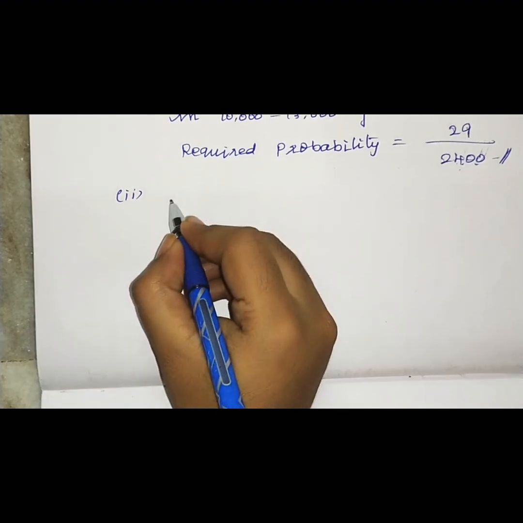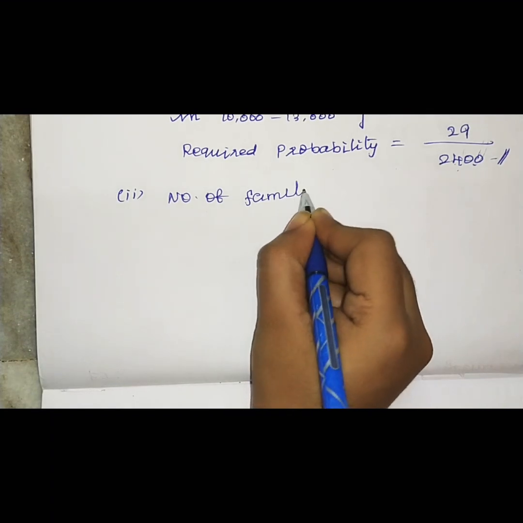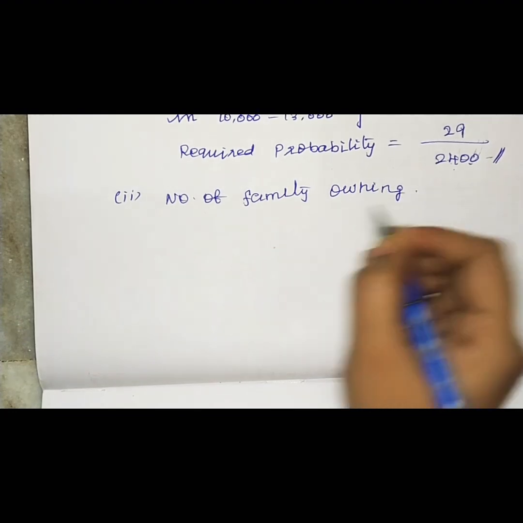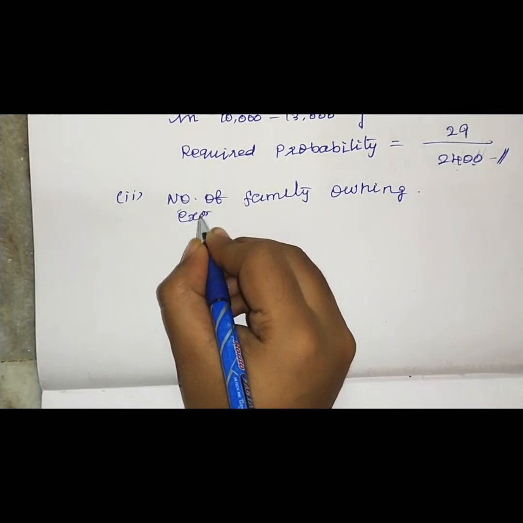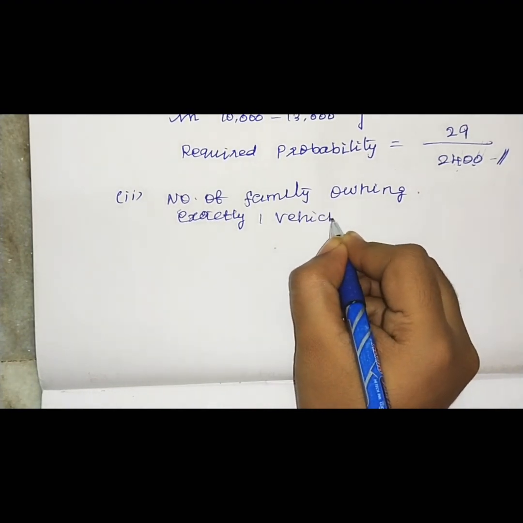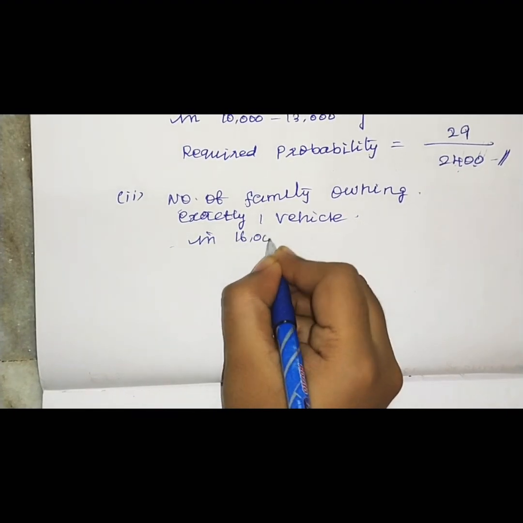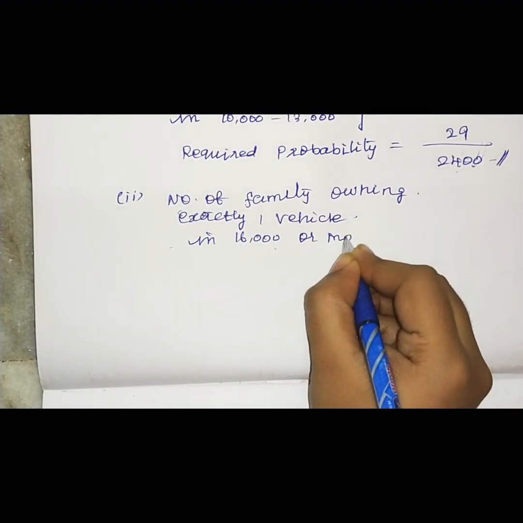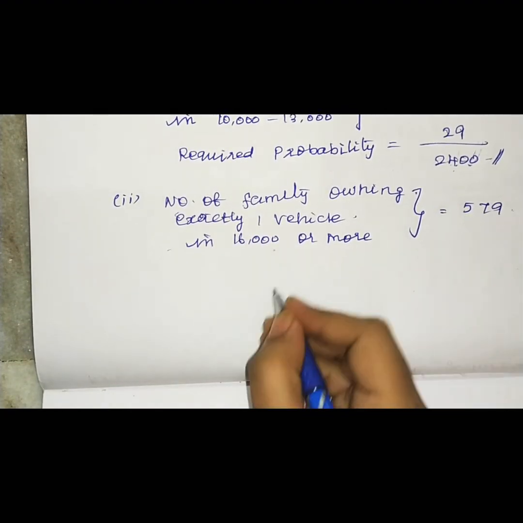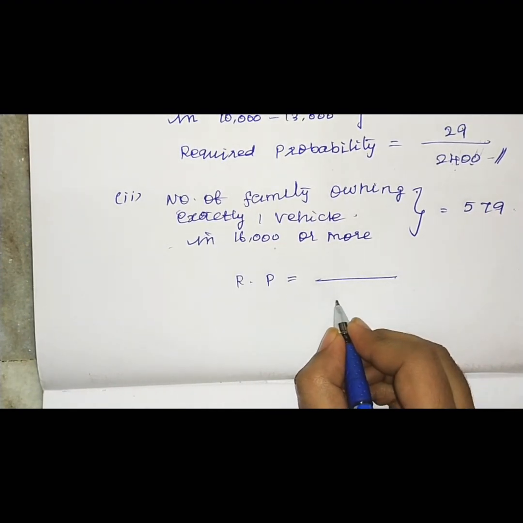The second one, so the number of families owning exactly 1 vehicle in the interval 16,000 or more. How many? 579. Therefore, the required probability equals, in the denominator we will write the total number of families.